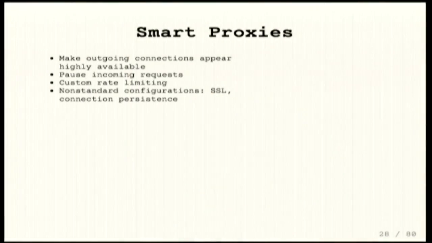We have often had to support non-standard SSL and persistent connection configurations, often because of legacy services we're interacting with, or even just in order to support badly behaved clients. We have complex retry logic and more. As you can see, there's a lot of bullet points on this list, so you can see why these end up being custom applications. And this is where we've historically used Python. Some people might think this was an odd choice.